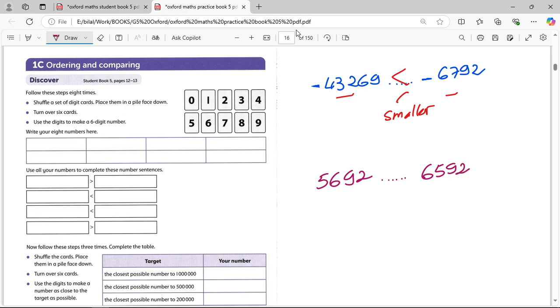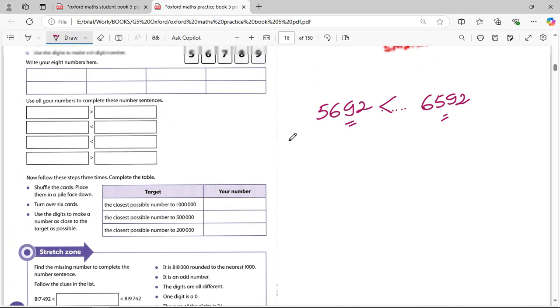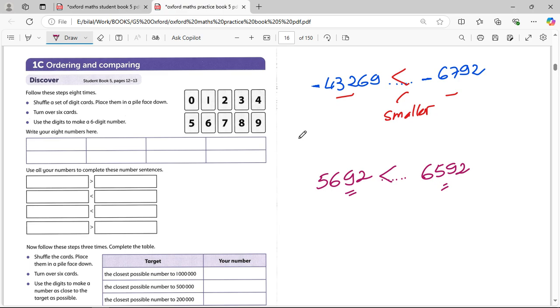Both of them are positive, and it's obvious that the biggest is 6,000. So I'm going to say this one is smaller again, because this is 6,000. Anyway, on this page, just choose any numbers and then make them big or small. You will be given numbers and then check if they are small or big.